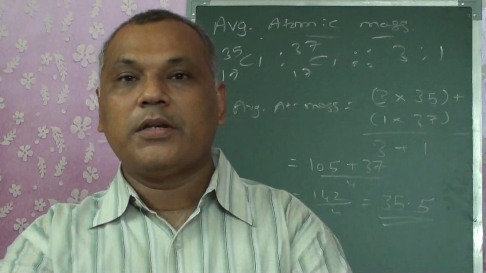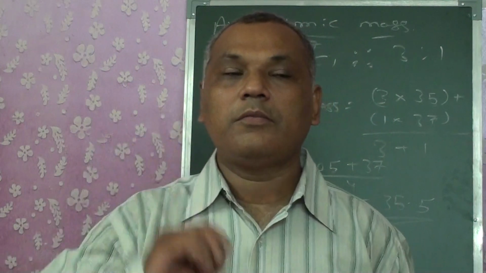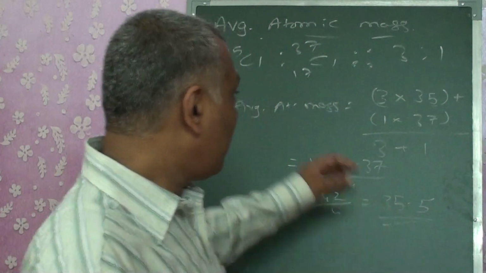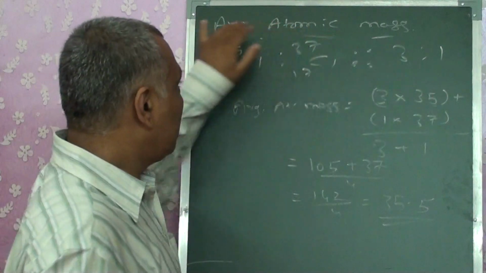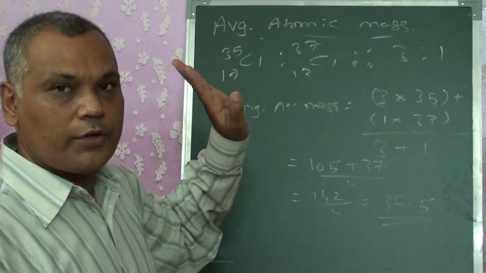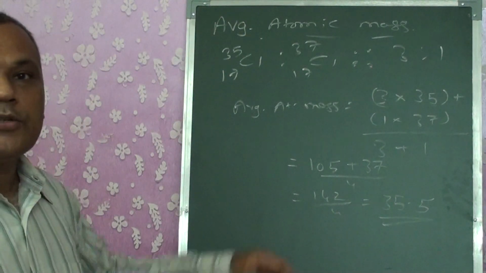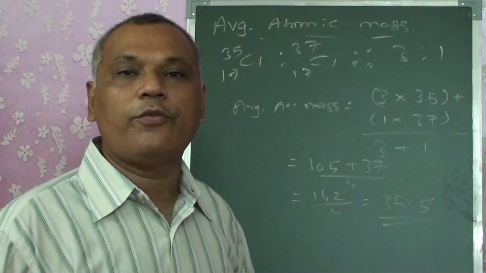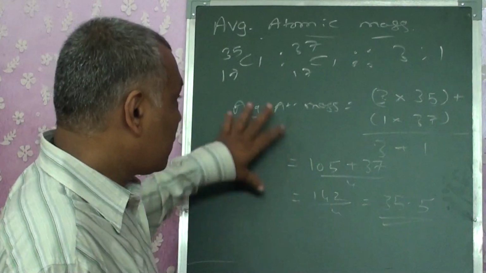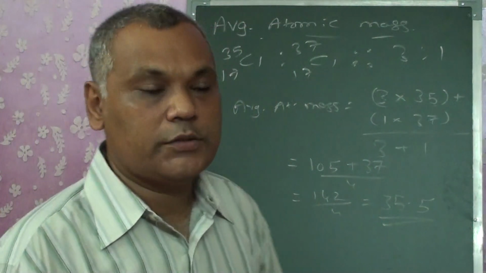So you might be given compositions. What you have to do is multiply each composition by its mass and find the average. So we get the average atomic mass. This type of numericals can come for you, so make a practice of doing them.